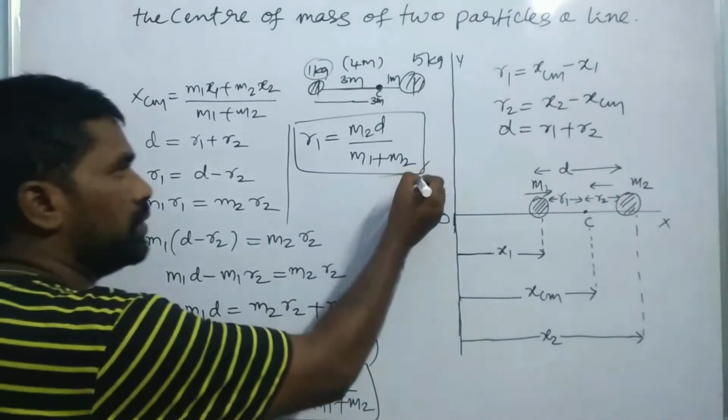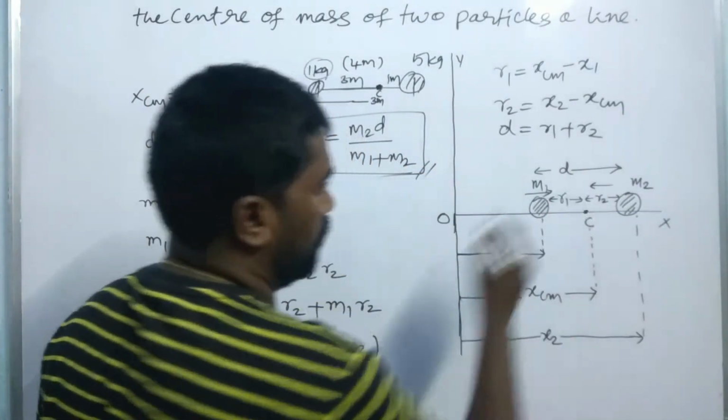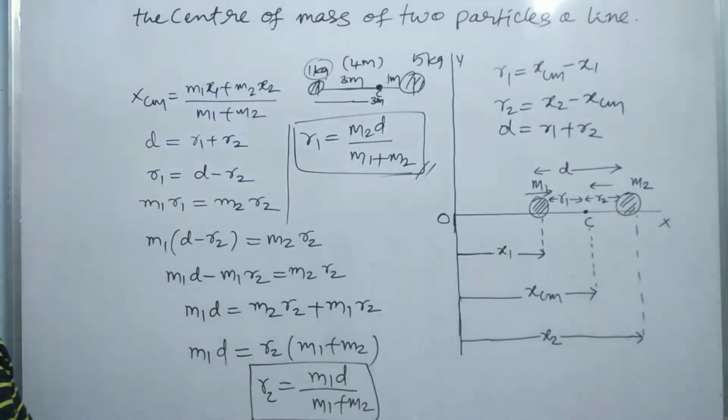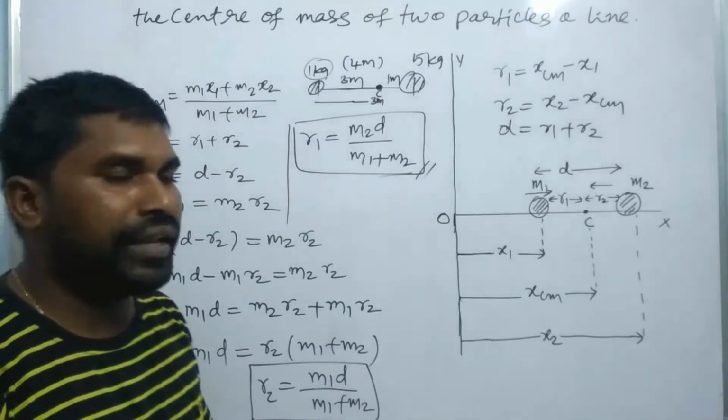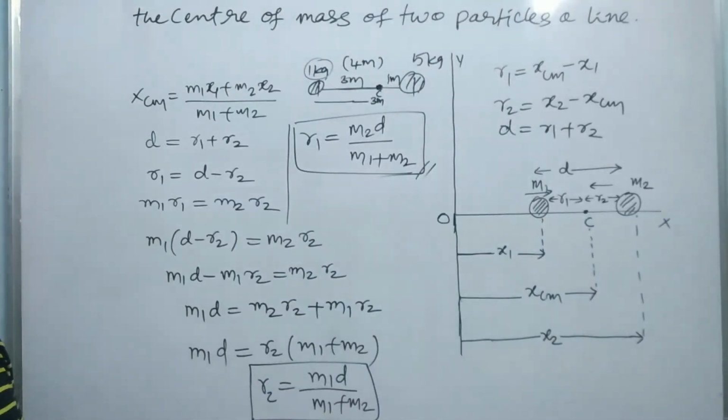So these are the shortcut methods. You have to find the distance of the center of mass, and the distance must be nearer to the heavier mass. Nearer to the heavier mass.